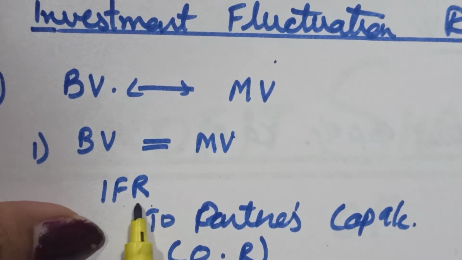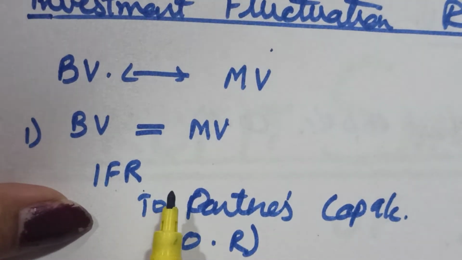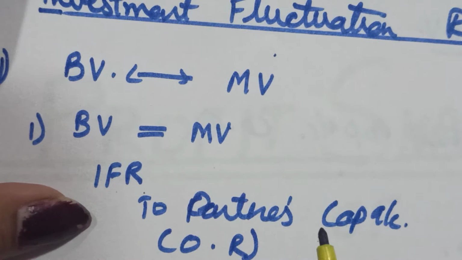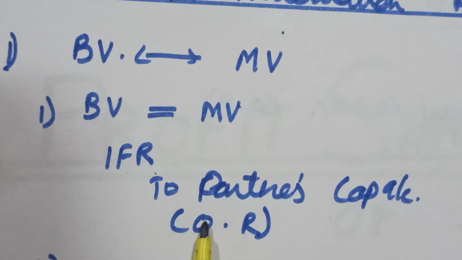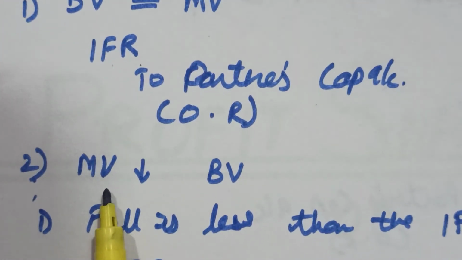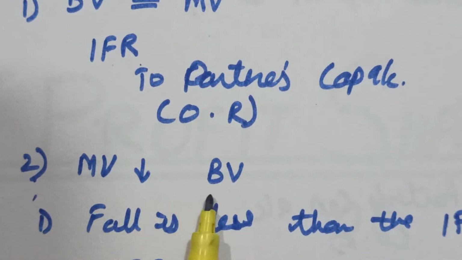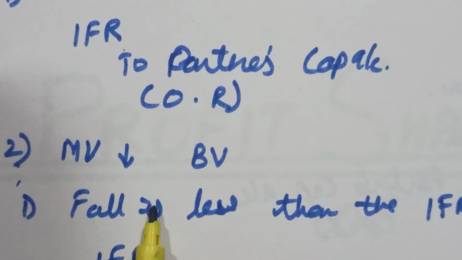We distribute the entire amount of reserve in the old ratio. That means we have purchased the investments, no difference has arisen, so the reserve has to be distributed among the partners, always in the old ratio. Then we discussed, in case the market value is less than the book value, we had purchased investments of 10,000, but now it has become 8,000, that means there is a loss because of the fall.